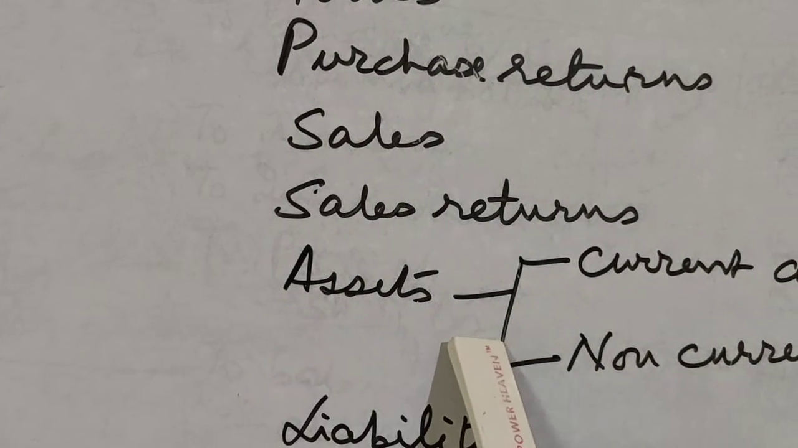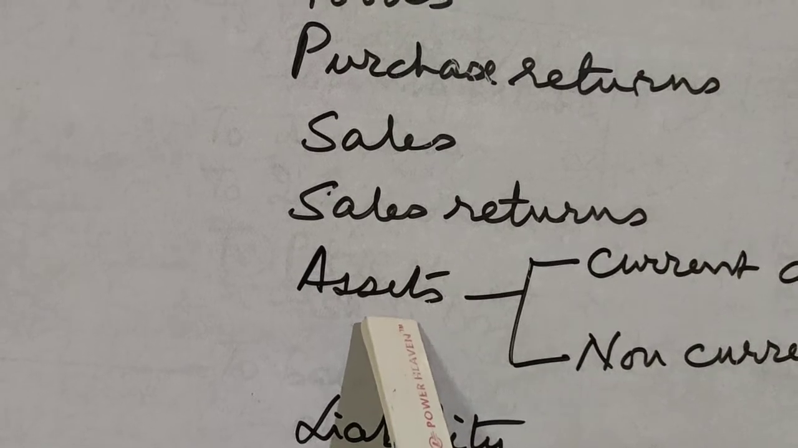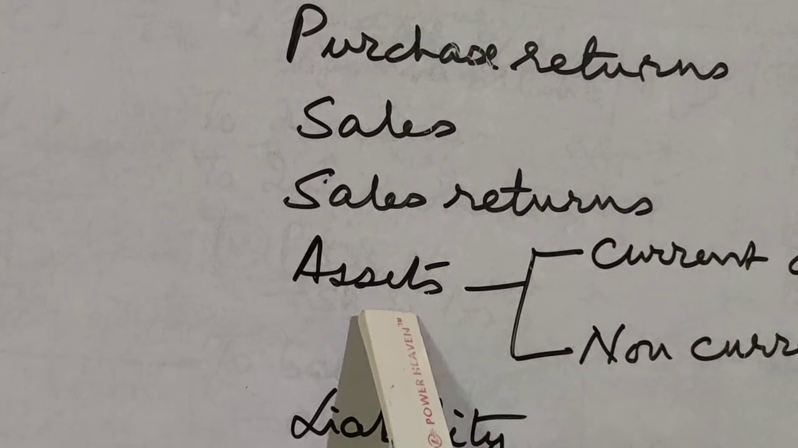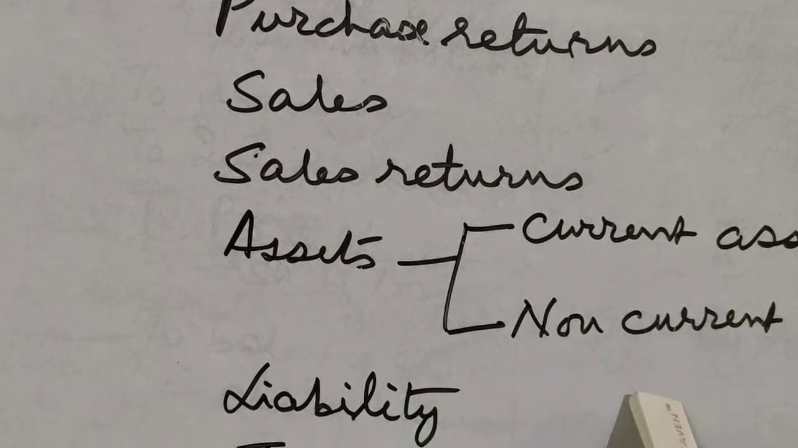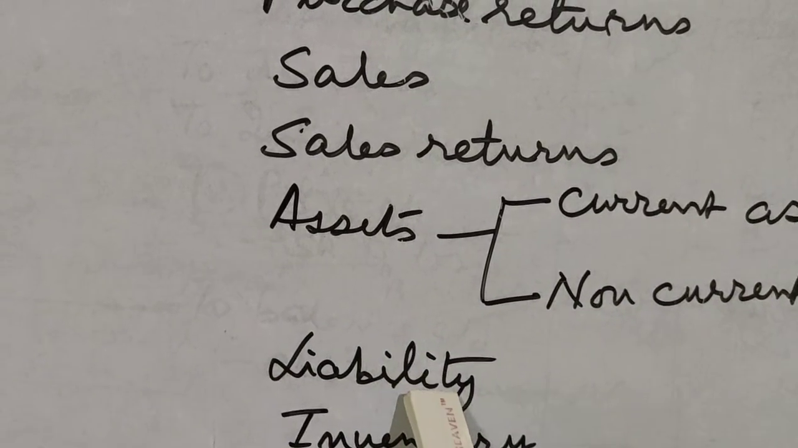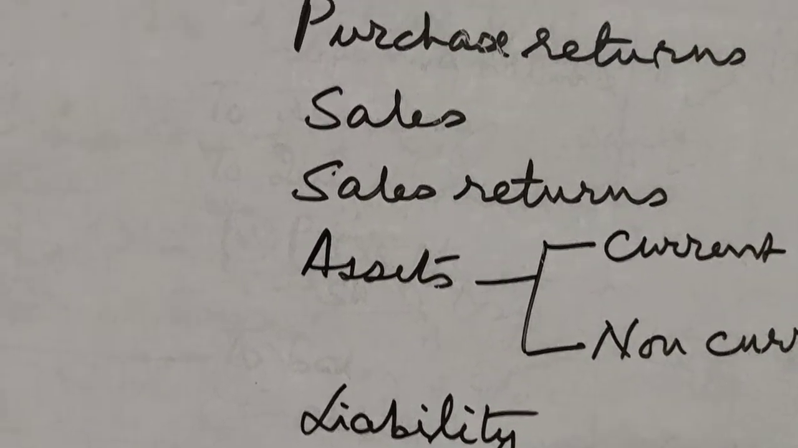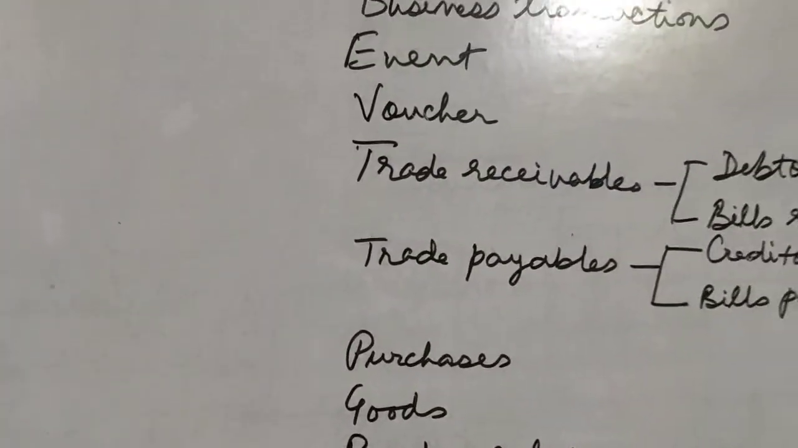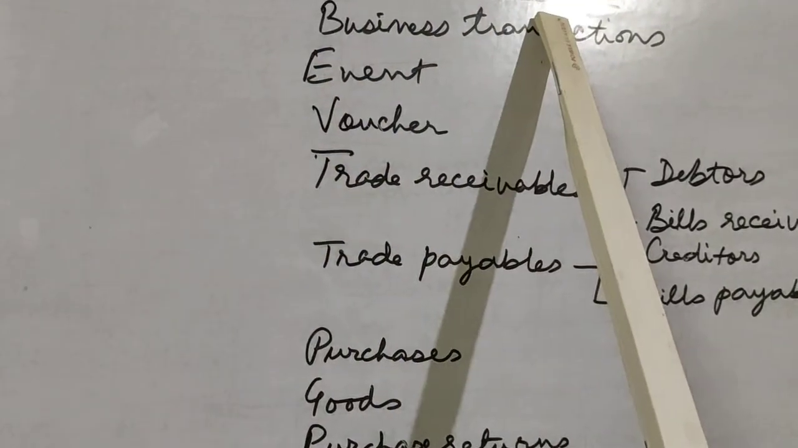And assets, a very important term: things of value, anything which gives you value or which has future service potential. They can be of two types, current and non-current. And liability is something which you owe to somebody. That is a liability. So today we have seen the different basic accounting terms.